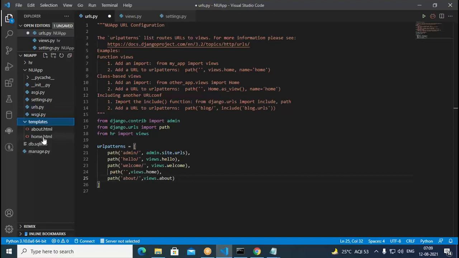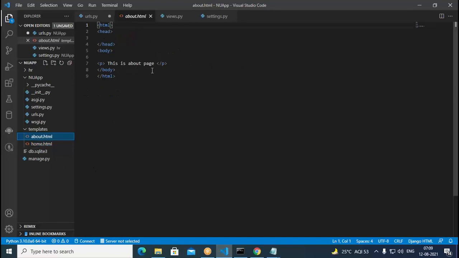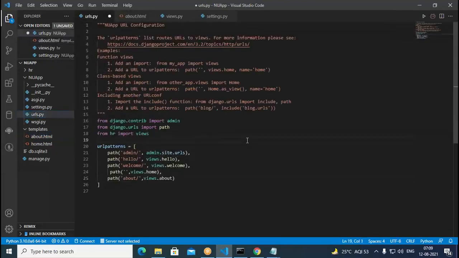Let us see the templates. In the home, we have written this: the home page, hi there, thanks for visiting the home page. It gives this message. Similarly, when you go with the about, it says this is the about page. So in the template folder, we kept these HTML files. Then after that, in the urls.py file, we are keeping it.